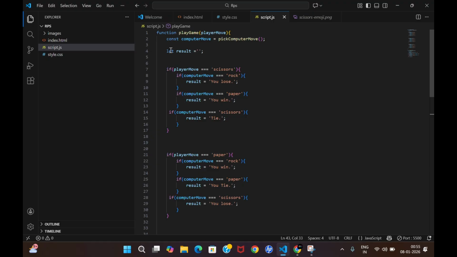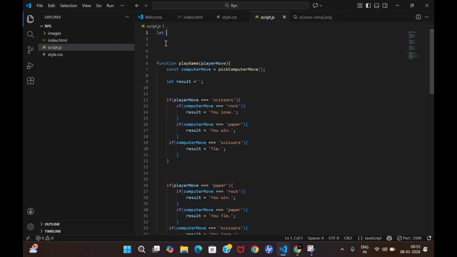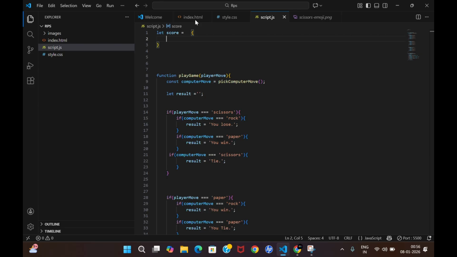So let me declare the variable. Declaring variables should be at the top. In coding, you have to initialize variables in JavaScript at the top, because then you can easily access them. I'm talking about global variables. So we know how to get the local storage things. Let's go from basics: let our score be an object.